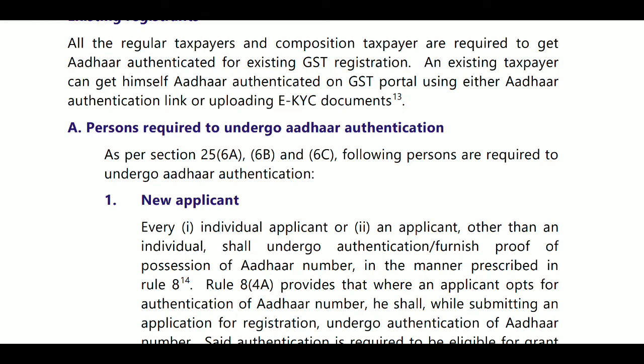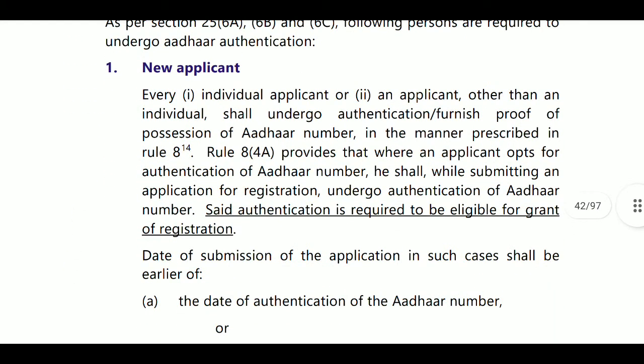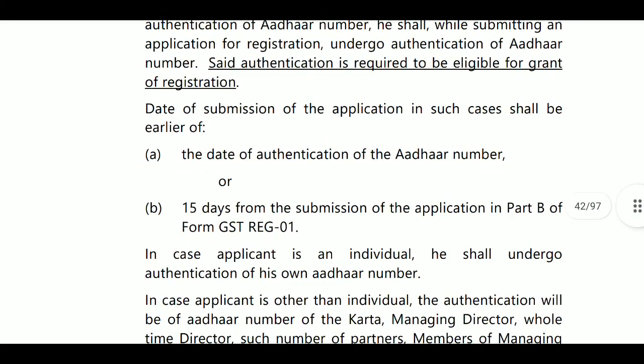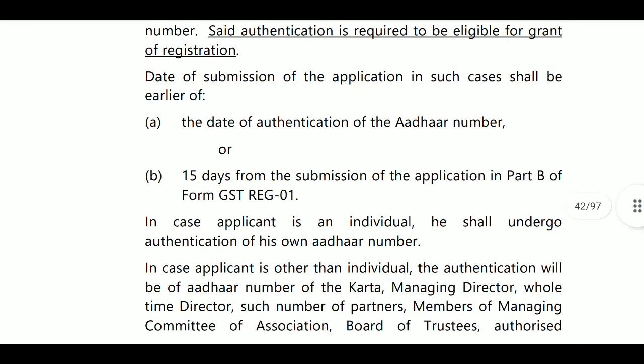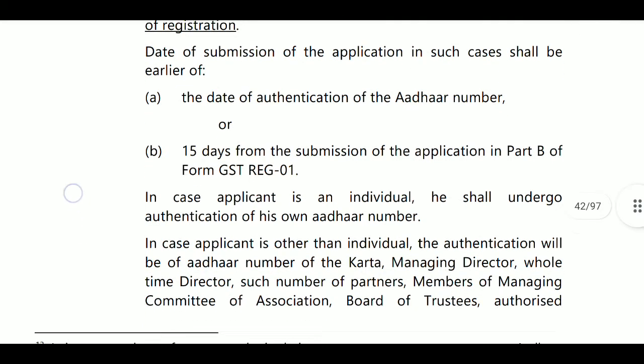Next, a person required to undergo Aadhaar authentication. For new registration it is a must on the date of submission of application, or the earlier date of authentication of the Aadhaar number. Once you have successfully submitted Part B, you have time of 15 days. You must complete the Aadhaar authentication within 15 days from the submission of the application in Part B of Form GST REG-01.